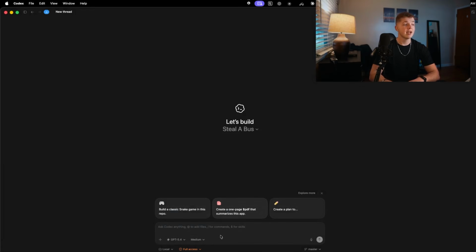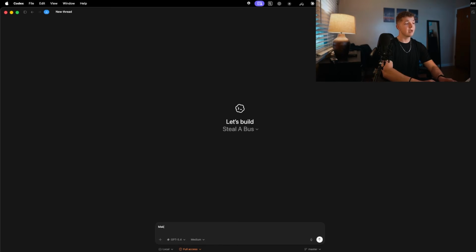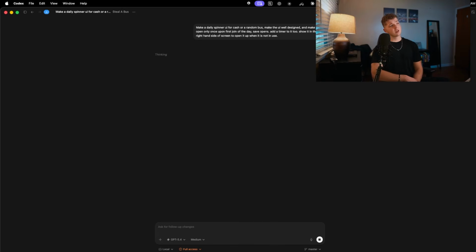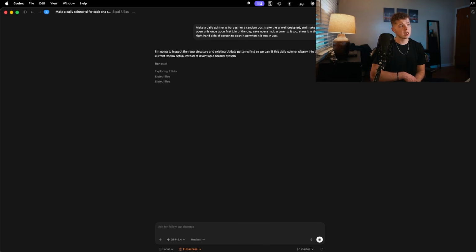Now, once you have that, you can message Codex right here. You can tell it to make edits. You can tell it to do quite a lot of things. Now, in my experience, the best approach is just to do this one prompt at a time, like so. Make a daily spinner UI for cash or a random buff. Make the UI well designed and make it open only once upon first join of the day. Boom. So then once you do that, you will be off to the races.